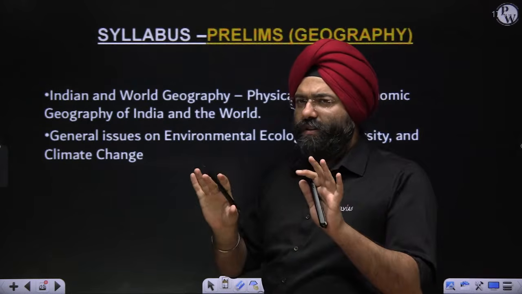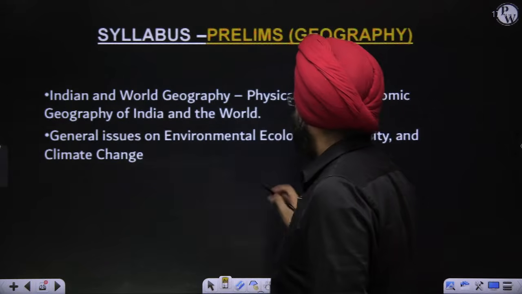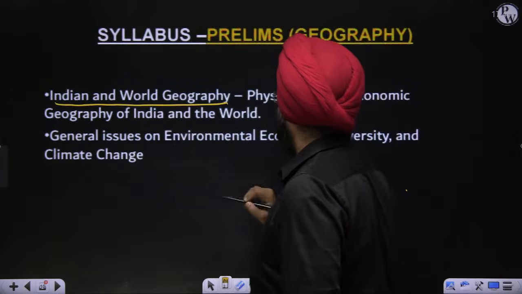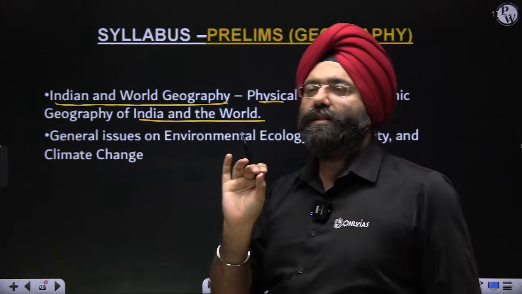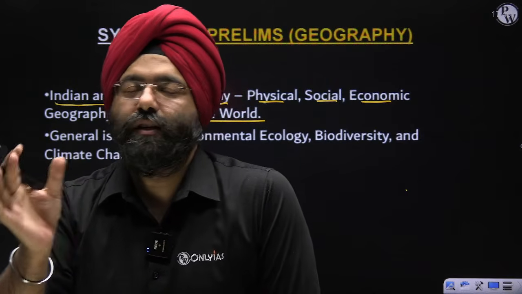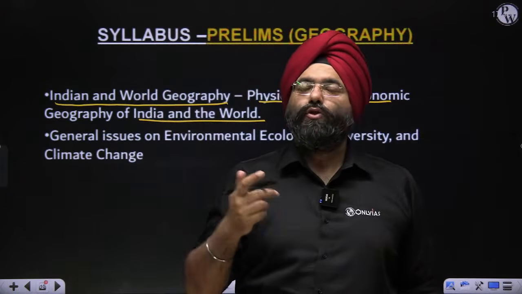The preliminary syllabus gives you a very loose explanation. What does it say? It basically says India and world geography. Physical, social, economic geography of India and world. That means, what does that mean? Everything related to the subject of geography, India, world, physical, social, economic, everything, anything can come in the paper. Clear? Clear everybody?